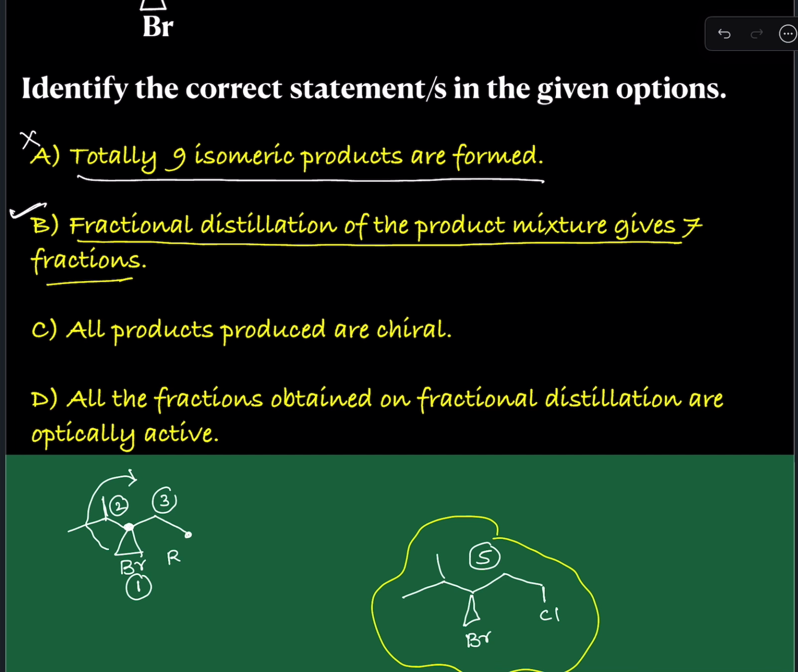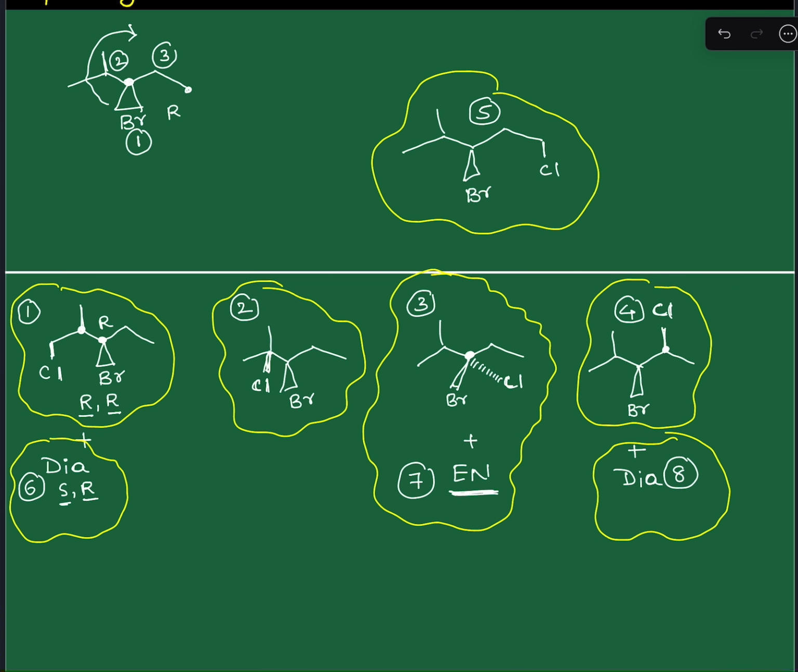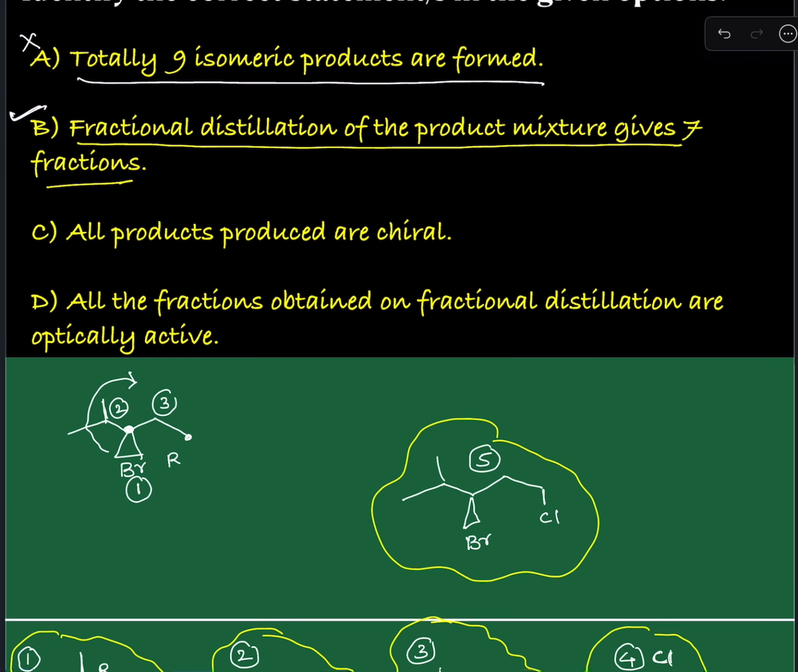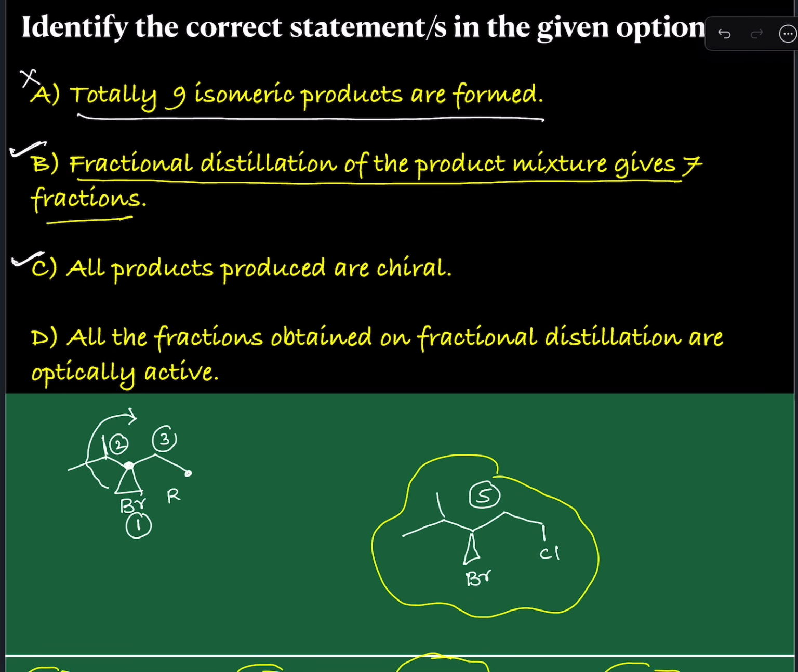B is correct. Now, all products are chiral. Yes, it has two chiral centers and it is an unsymmetrical compound. Definitely, this is chiral, optically active. There is no meso compound because all are unsymmetrical compounds. There is no question of having a plane of symmetry. This is chiral, this is chiral. Of course, every compound is chiral, no need to say individually. All products are chiral, they rotate plane polarized light. Therefore, C is also correct.